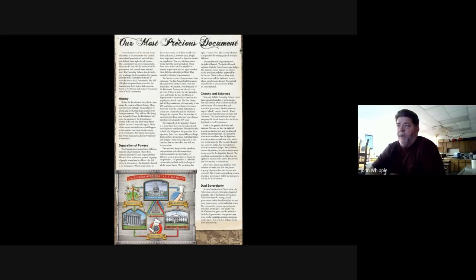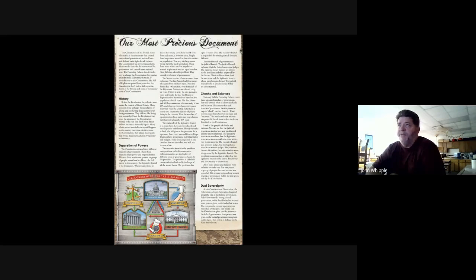The executive branch is the president, vice president, and cabinet members. Cabinet members are the leaders of different areas of government chosen by the president. The president is called the commander-in-chief and is in charge of all the armed forces. The president also signs or vetoes laws. The executive branch is responsible for making sure all laws are followed.